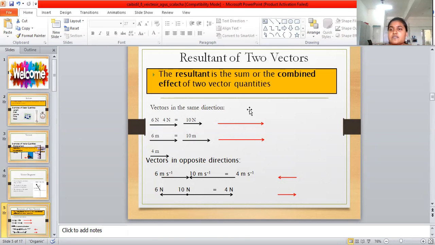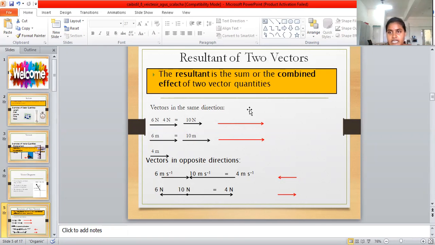Then 6 meters and 4 meters, also traveling in the same direction, means 10 meters also. This is 6 plus 4 equals 10, and the 10 meters also has the same direction. Okay, that is vectors in the same direction.